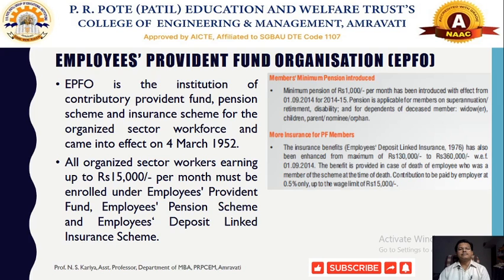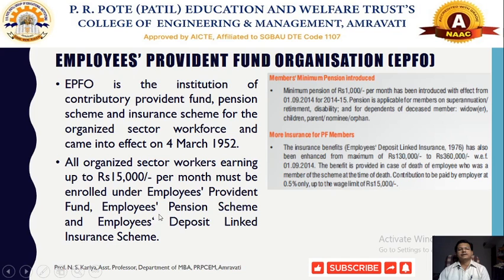So in the case of the organized sector, EPFO will work very well, and there are some other schemes as well. This EPFO came into force from 4th March 1952. All organized sector workers earning a minimum of, say, 15,000 per month must enroll for the EPFO scheme, the employee pension scheme and the employee deposit linked insurance scheme.